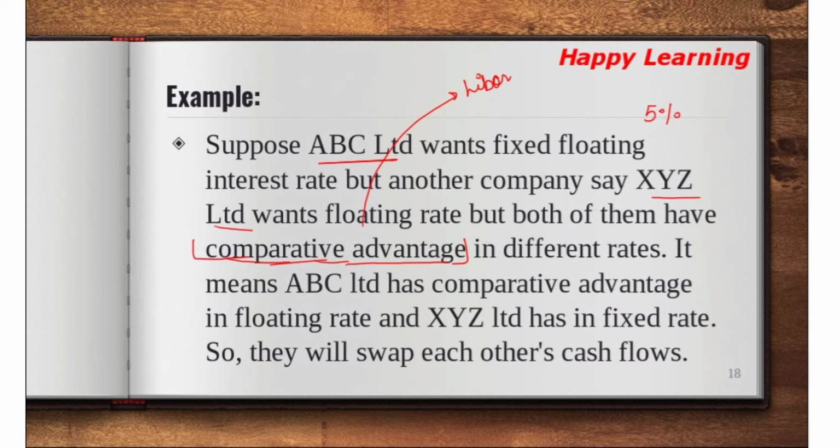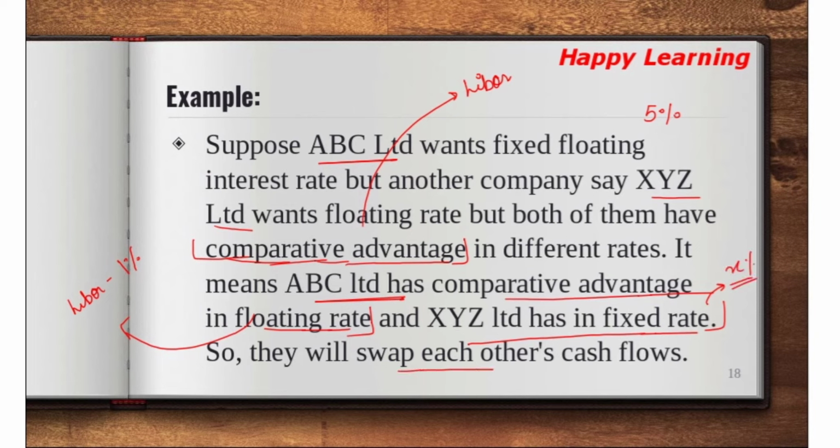So it means ABC Limited has a comparative advantage in floating rate. Suppose that ABC Limited will get a good amount of return from floating rate, say LIBOR minus 1%, and XYZ Limited has a fixed rate, again fixed rate, but it could be like anything, like X%, it could be like anything. So they will swap each other's cash flows. How will that swap take place? That ABC Limited will enter into a swap agreement that yes, and contact XYZ that yes, I want fixed floating interest rate,